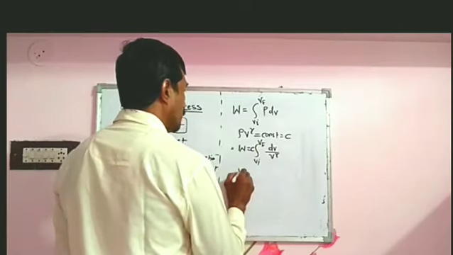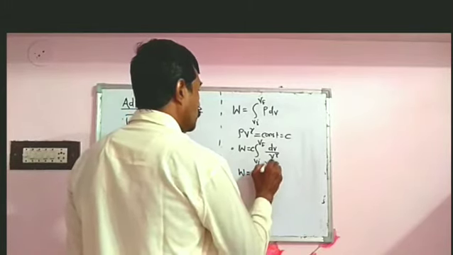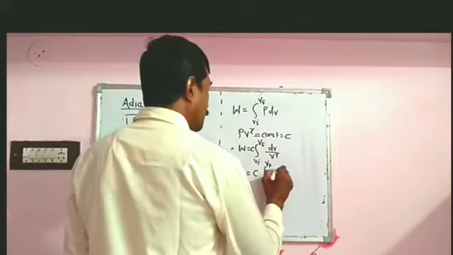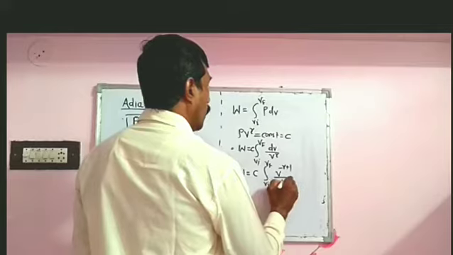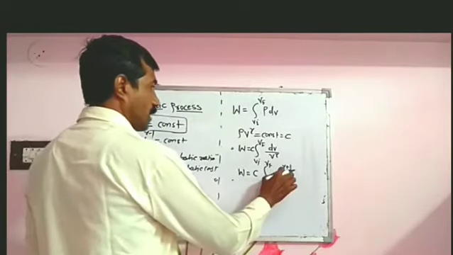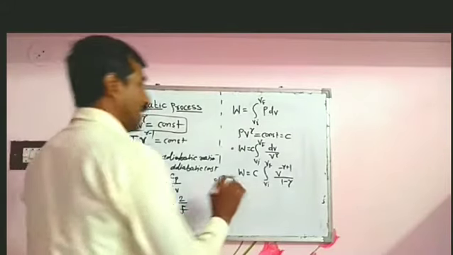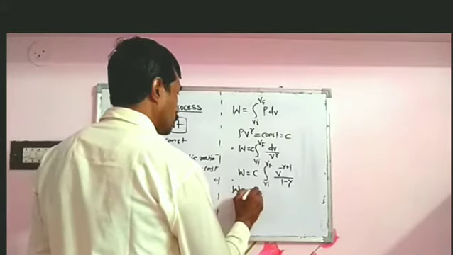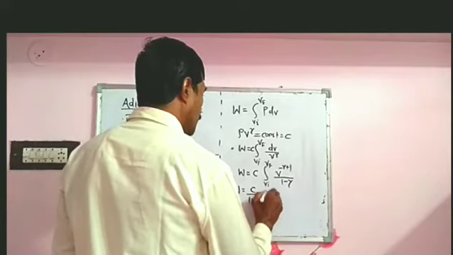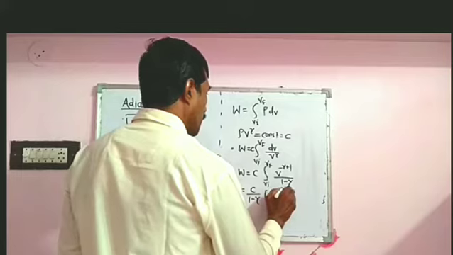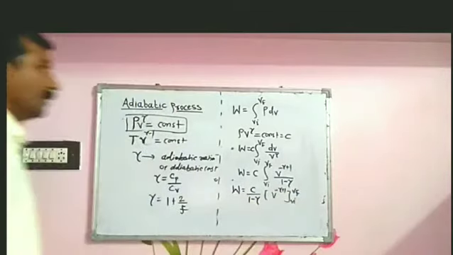This is also written as W equal to C times the integration of V to the power minus gamma plus 1 upon 1 minus gamma, from Vi to Vf.